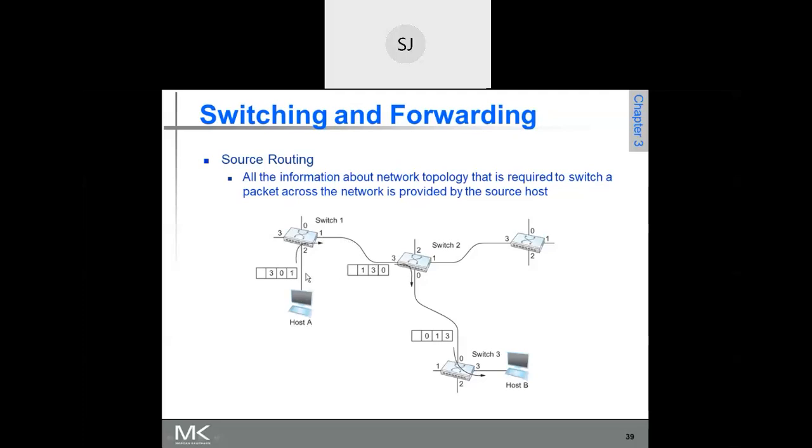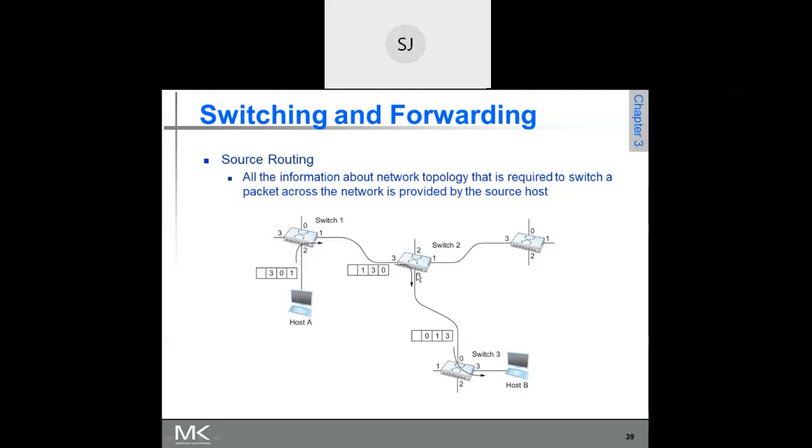Now see one thing: it comes back to this, so now it becomes 130. So it is rotation. This one comes back to this, so it becomes 130. Please remember this. Now this comes to 3. Once it comes on port number 3, it should be sent on output port number 0. So again it comes back to this, so it is 013.